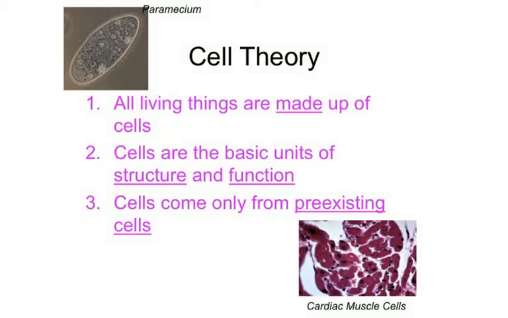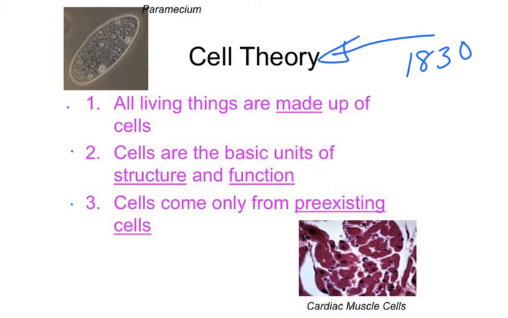Okay, we're going to start our discussion of cells by taking a look at what's known as the cell theory. Now, the cell theory is a set of three statements developed in the mid-1800s, so around 1830, by several scientists, including Schleiden and Schwann. But basically, at this time, scientists didn't know the basic components of living things.